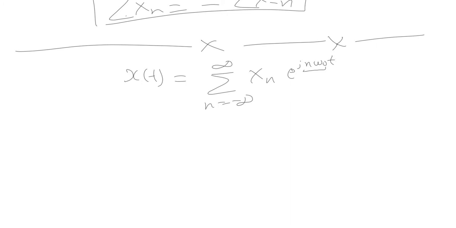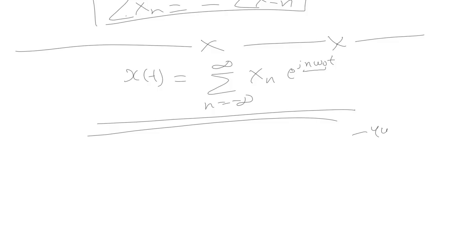So let us look at the concept of negative frequency, whether there is something called negative frequency or not. By the mathematical expression, we can clearly see that if n is, let's say, minus 4, then it will be minus 4 omega naught, which is clearly a negative frequency. Now let us analyze what the concept of negative frequency is.